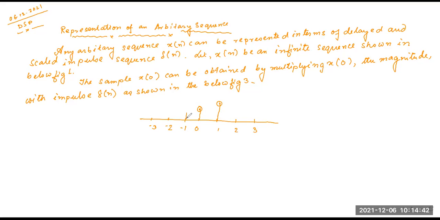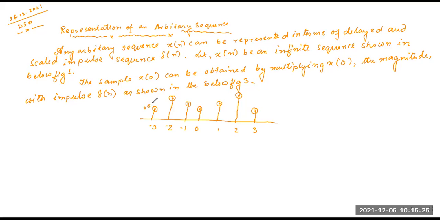For -1, it also has a value of 1. For 2, it has a value of 1.5. For -2, it also has a value of 1.5. For 3, it has a value of 0.5. For -3, it has a value of 0.5.